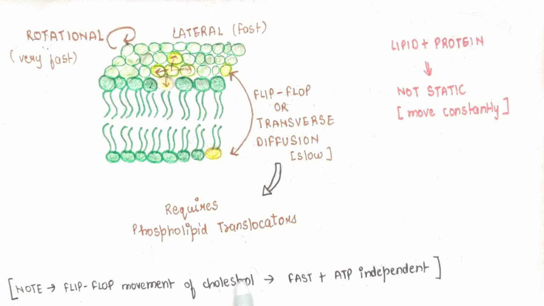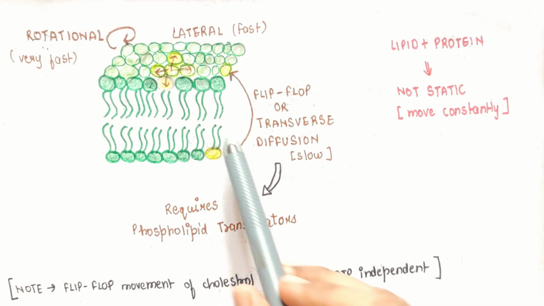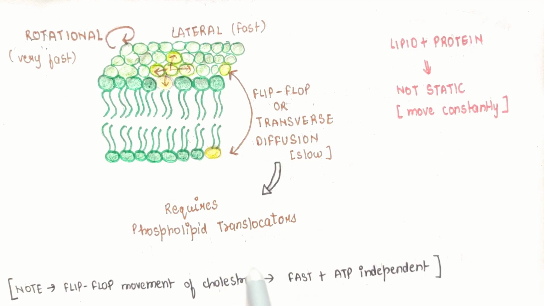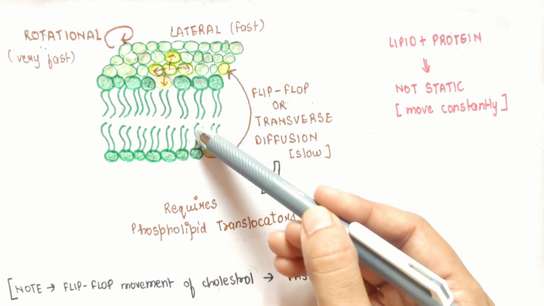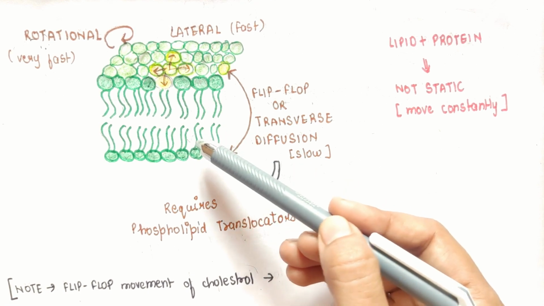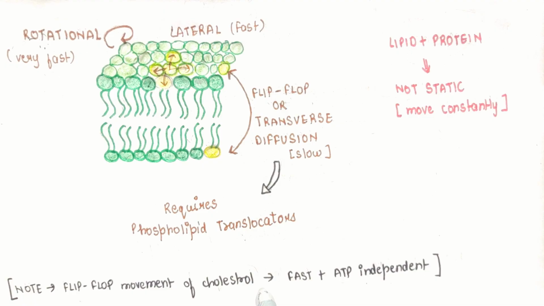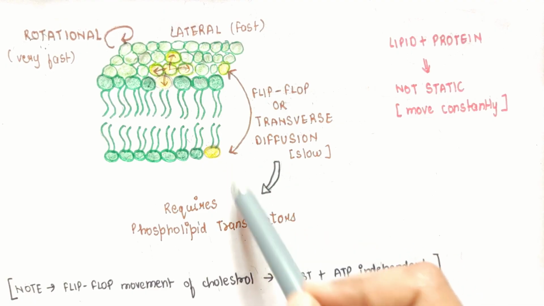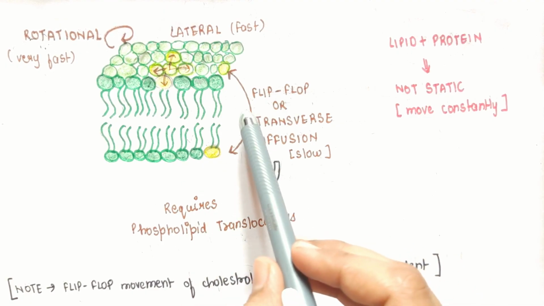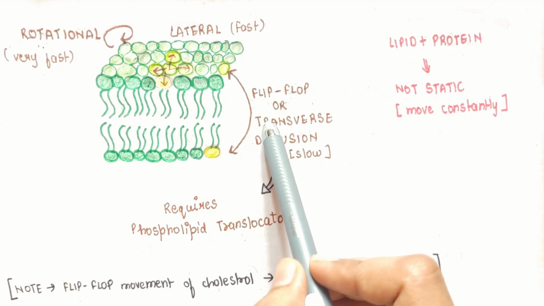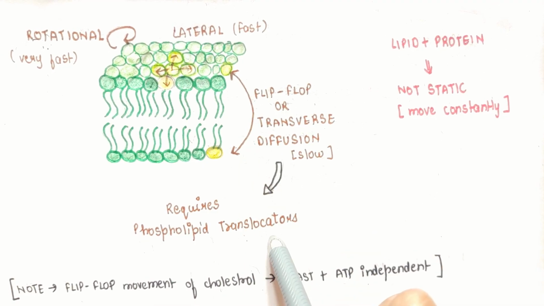Because the cholesterol molecule has a very small polar hydroxyl group, and most of its structure is hydrophobic, so it can easily slip between this bilayer and undergo the flip-flop movement. So that is why flip-flop movement of phospholipid is very slow and requires phospholipid translocators, while flip-flop movement of cholesterol is generally fast.